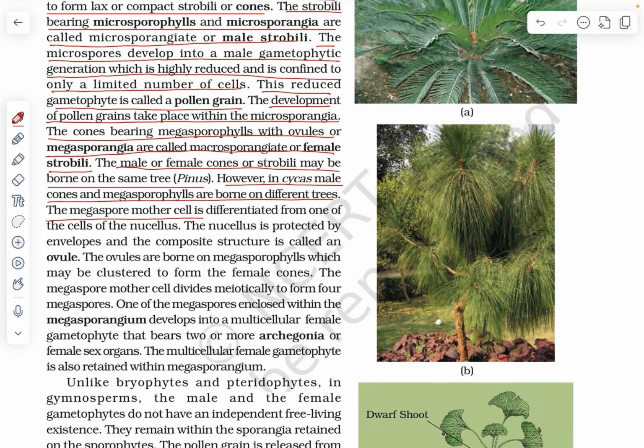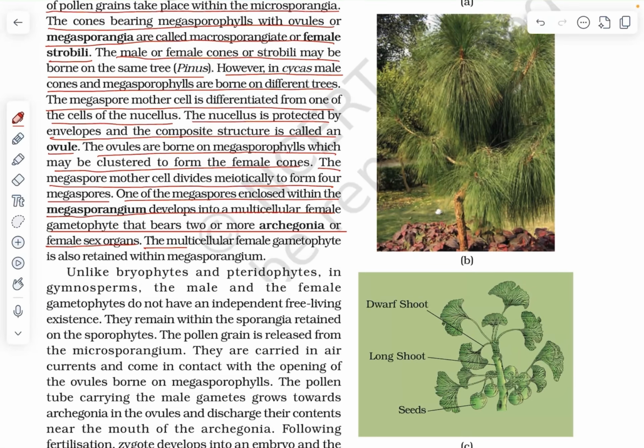The megaspore mother cell is differentiated from one of the cells of the nucellus. The nucellus is protected by envelopes and the composite structure is called an ovule. The ovules are borne on megasporophylls which may be clustered to form female cones. The megaspore mother cell divides meiotically to form 4 megaspores. One of the megaspores enclosed within the megasporangium develops into a multicellular female gametophyte that bears 2 or more archegonia or female sex organs. The multicellular female gametophyte is also retained within the megasporangium.